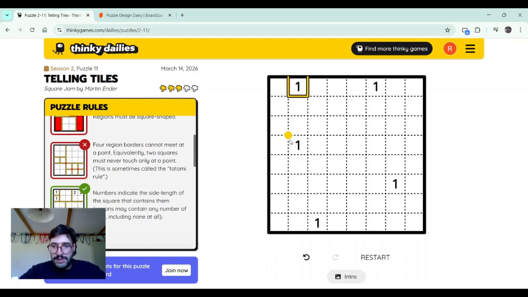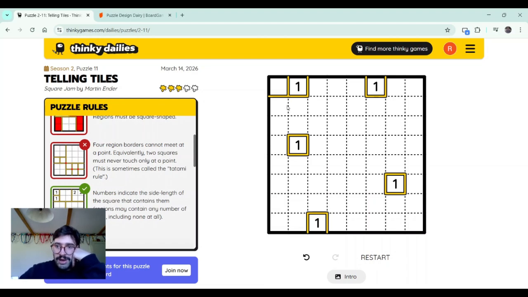So we know that these are all ones. This is going to be a tough puzzle actually, or it feels a bit tough. But we know that we start like this. Now, because we have to make square shapes, this will be a square, a 1 by 1, because it cannot be a 1 by 2. Now, this one, we cannot do it.